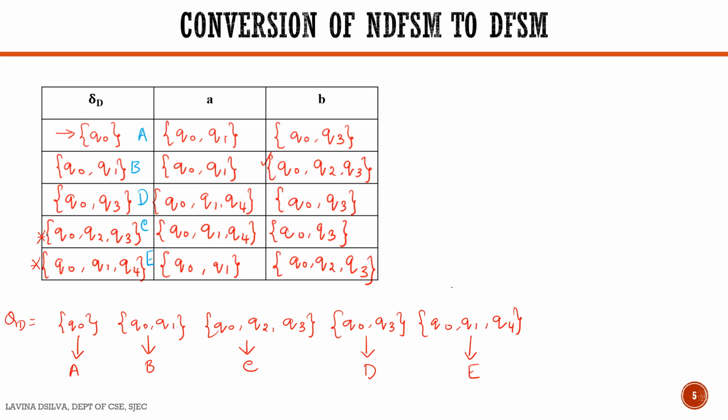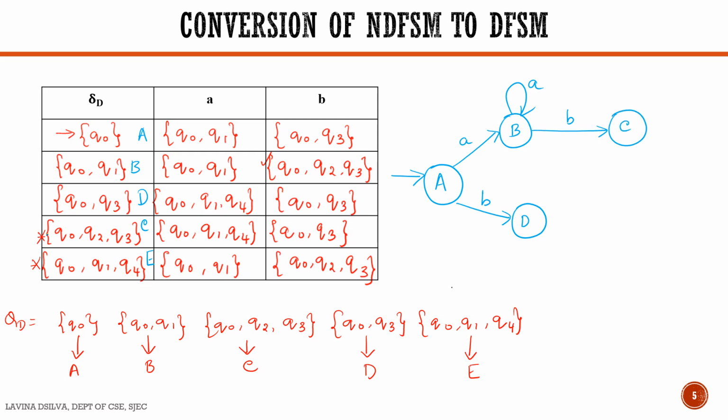Let's construct the DFSM. We are in state A, and on seeing an A goes to state B, and on seeing a B goes to state D. Now in state B, if we see an A, we remain in the same state, and in case we see a B, then we go to state C.